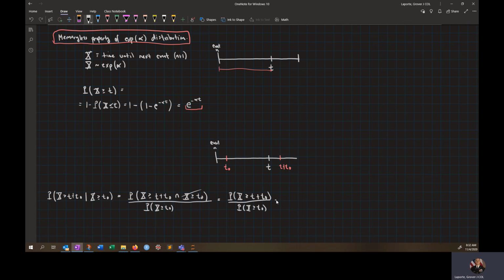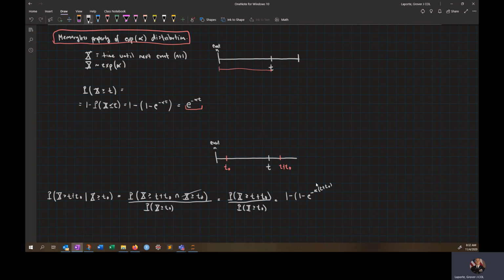Now we can start substituting in our CDFs. This would be 1 minus e to the negative alpha times t plus t naught.